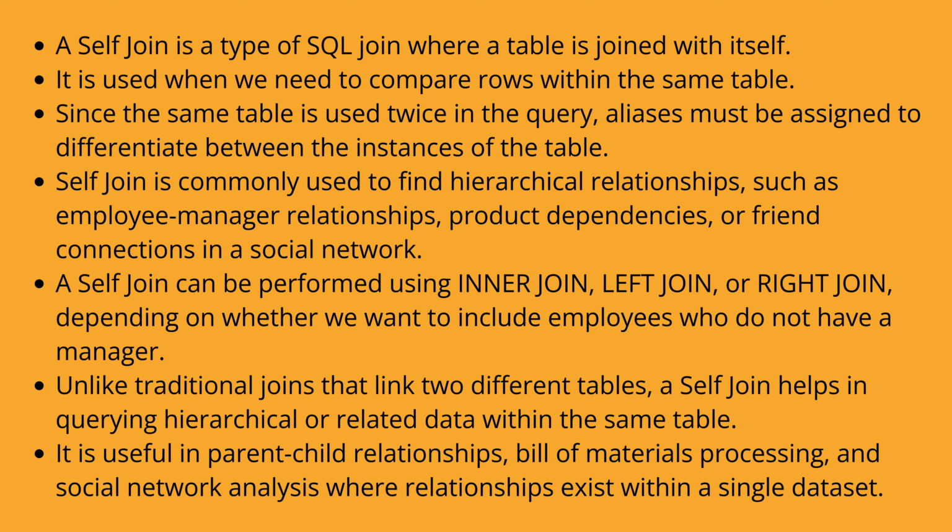Self-join is commonly used to find hierarchical relationships such as employee-manager relationships, product dependencies, or friend connections in a social network. A self-join can be performed using inner join, left join, or right join, depending on whether we want to include employees who do not have a manager. Unlike traditional joins that link different tables, a self-join helps in querying hierarchical or related data within the same table. It is useful in parent-child relationships, bill of materials processing, and social network analysis where relationships exist within a single dataset.